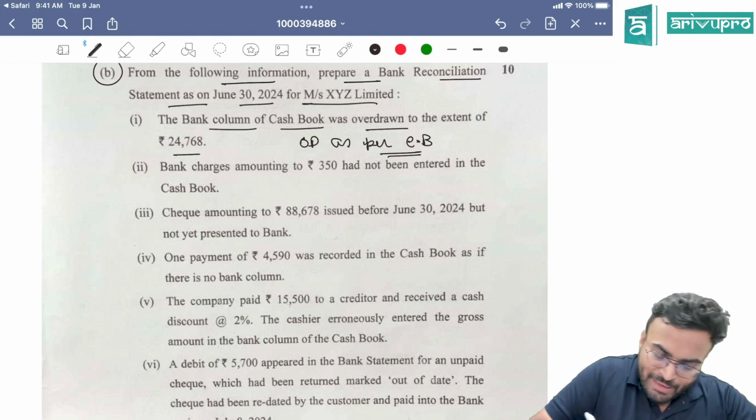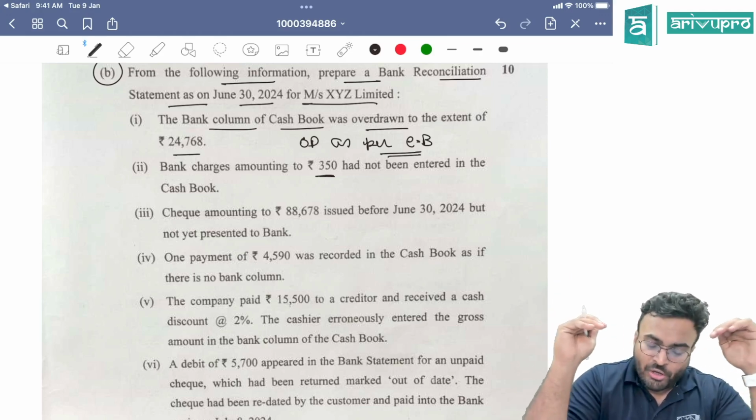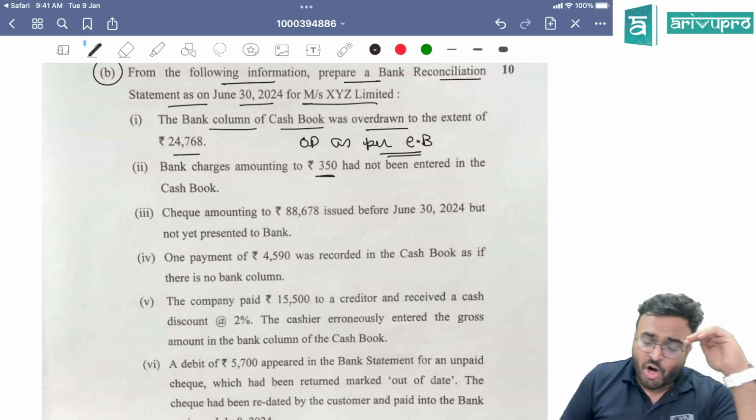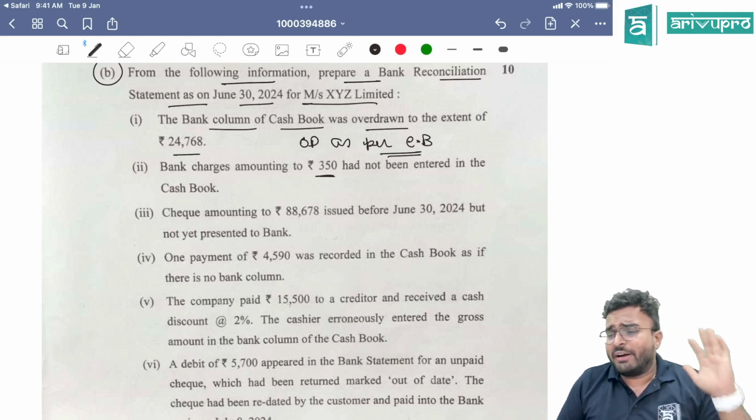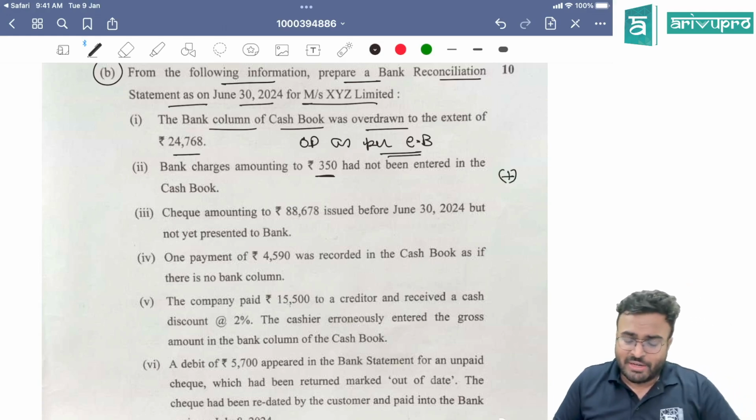Okay. Bank charges amounting to 350 had not been entered in the cash book. So what is your starting point? Starting point is cash book. Bank charges amounting to 350 had not been entered in the cash book. Passbook they have entered. Add. Balance goes up because it is OD.